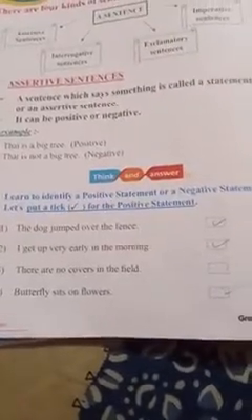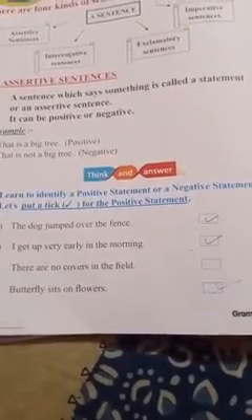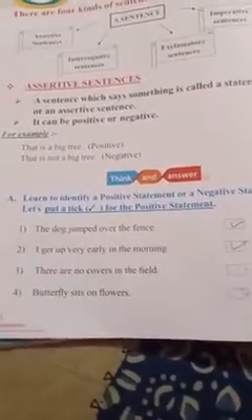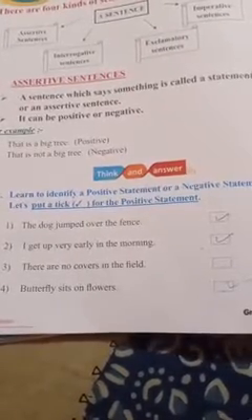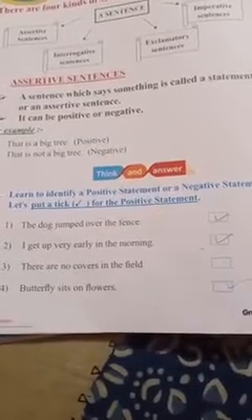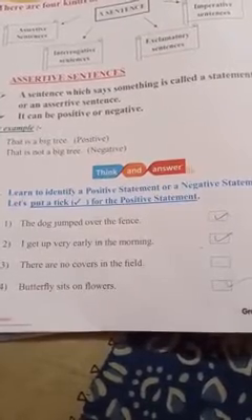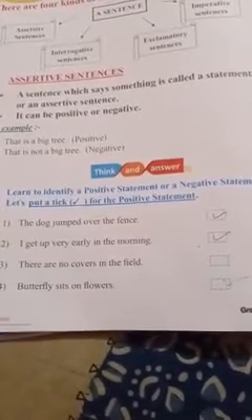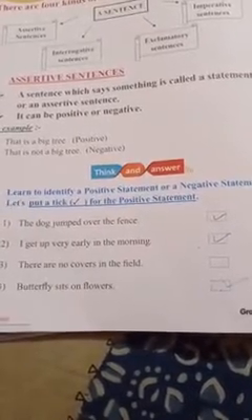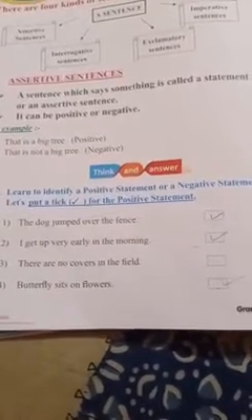Now, some of the sentences are given here. We will identify a positive statement and a negative statement, but we'll take the positive statement first. See the first one, the dog jumped over the fence. Here, no, not is not given. So, this is a positive statement. So, we'll put a tick. Second one, I get up very early in the morning. So, this is also a positive statement because no, not is not given here. So, we'll put a tick mark.